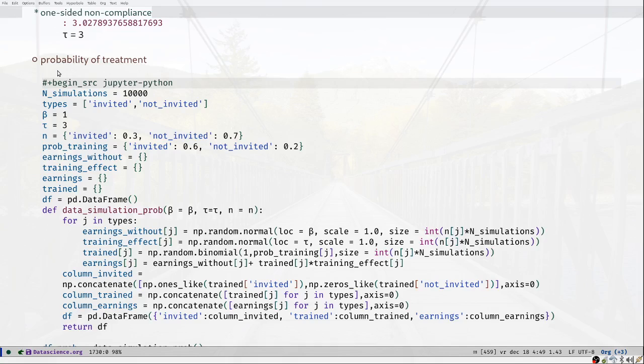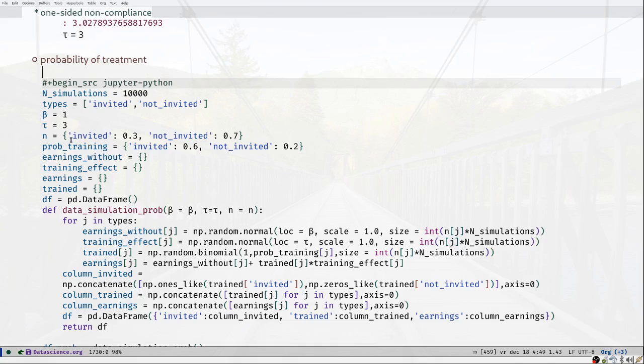Now let's consider the case where the instrument that we use, the invitation, only acts as a nudge to increase the probability of treatment. So now we're going to assume that there are no never takers and there are no always takers. So in a sense there are only compliers, but the compliers now are slightly different from the compliers that we had before. So we have two types. Some of these compliers were invited and some of them were not invited.